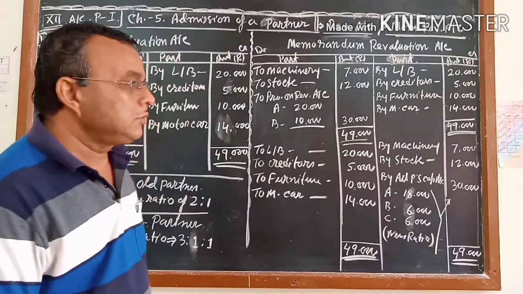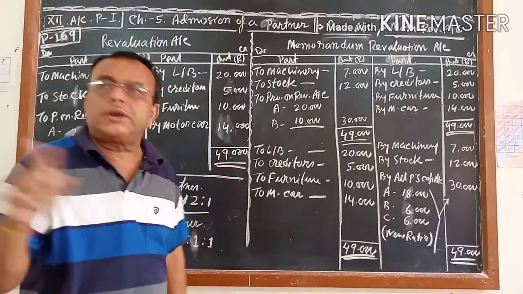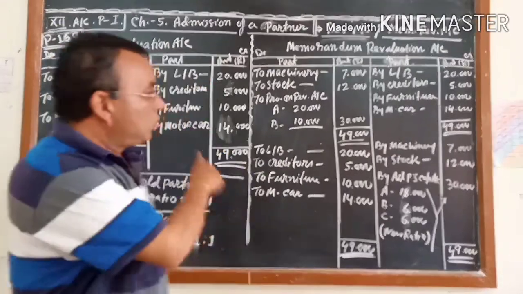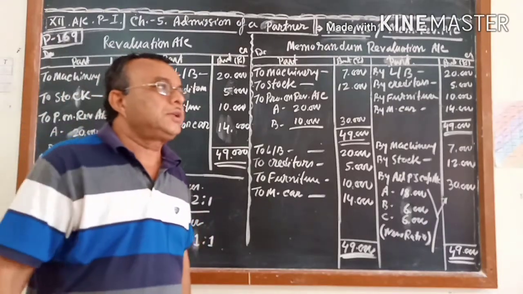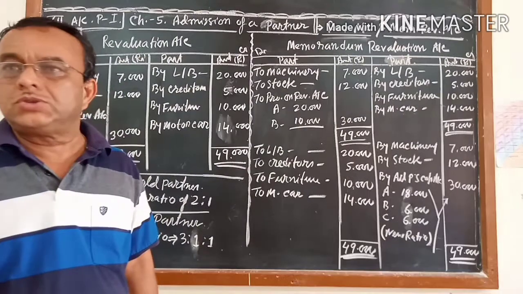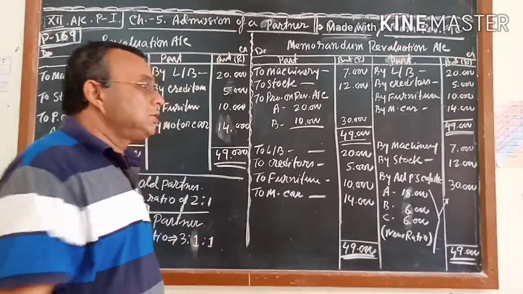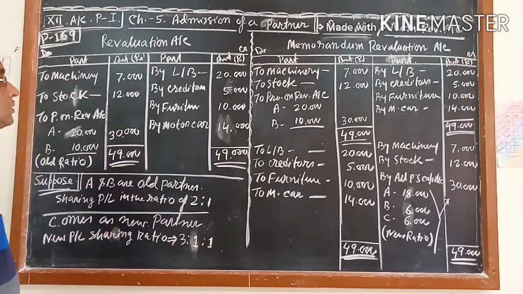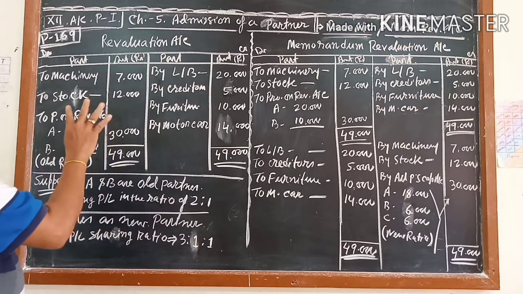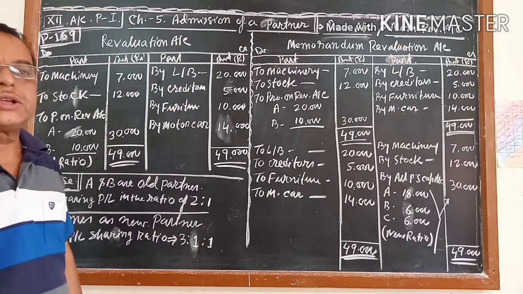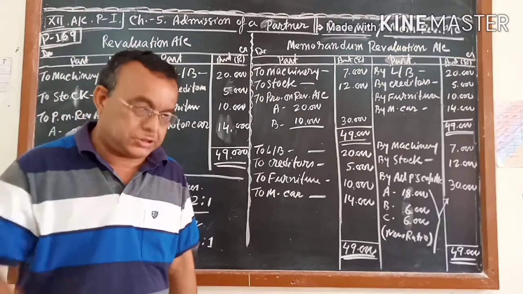I have taken one example, though I have not written the question, it is my own example. From this example, if I make you understand, you will clear it. Question I have not written, but by seeing this one, you will be able to understand what the question was.